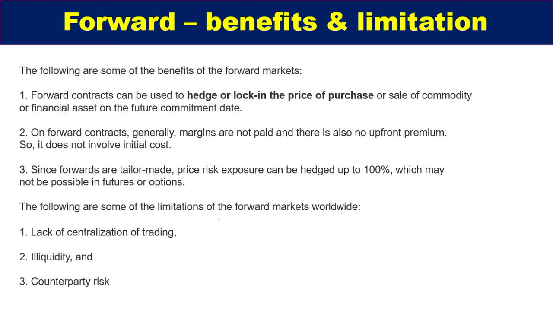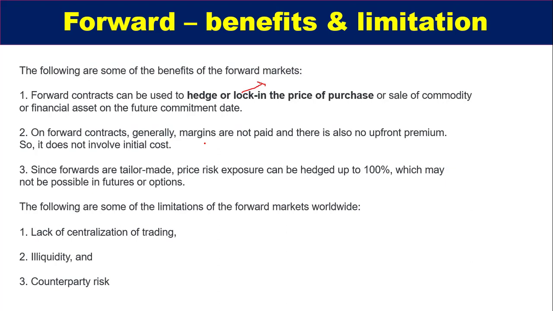Now comes the benefits and some of the limitations. The first benefit is that forward contracts can be used to hedge or lock in the price of purchase or sale of a commodity or financial asset on the future commitment date. It will really hedge the market risk. Next, on forward contracts, generally margins are not paid. This is important.